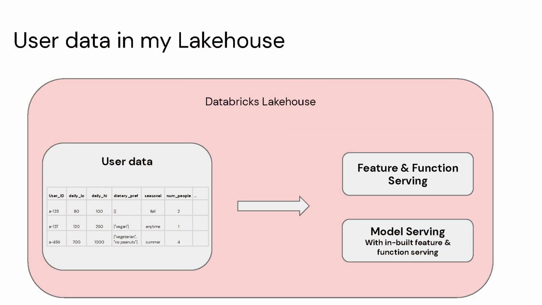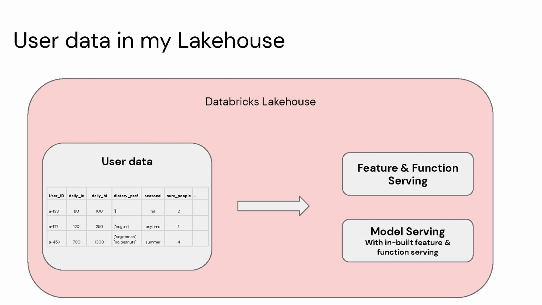So my Databricks Lakehouse already has this enterprise data from my website. Databricks has recently launched functionality to serve any business data and functions at very low latency in a real-time endpoint. It's called feature and function serving.